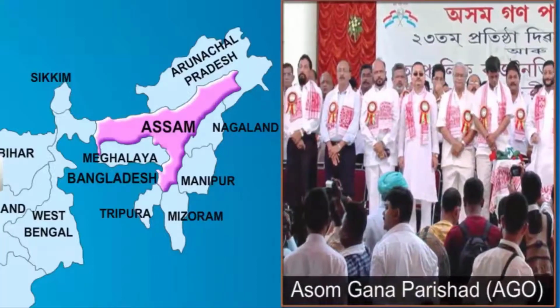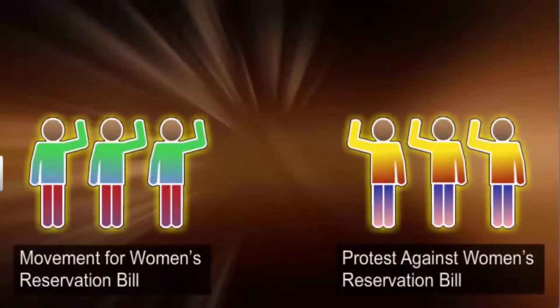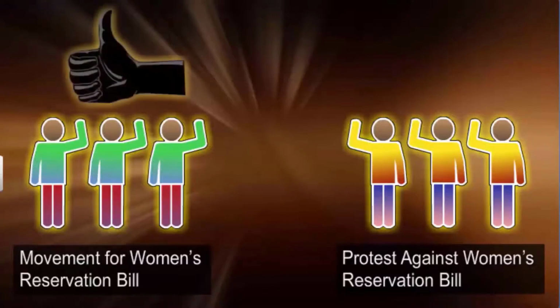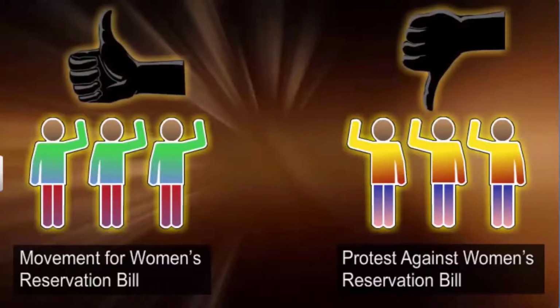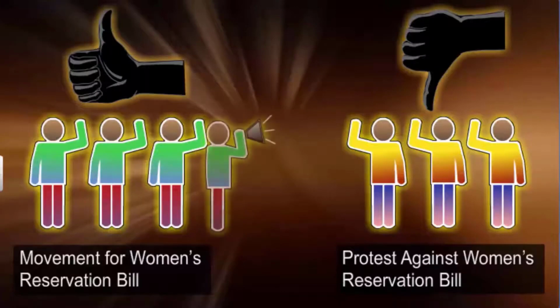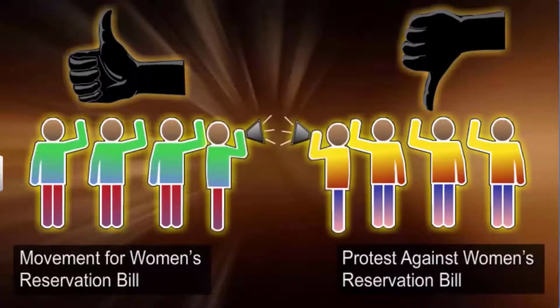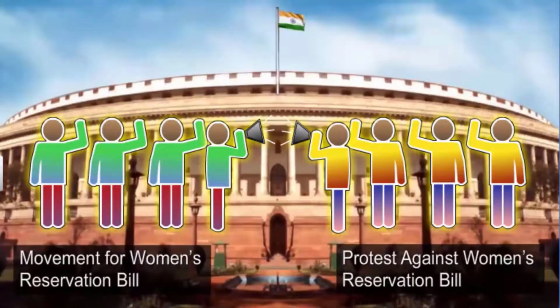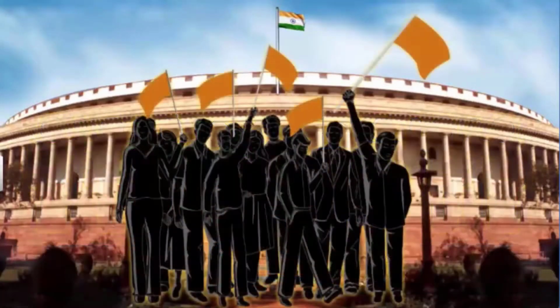Sometimes, these movements give birth to political parties. Take the case of the students-led Assam movement against foreigners. When this movement came to an end, it led to the formation of the Assam Gana Parishad. In most cases, the relationship between parties and interest groups or movement groups is not direct. They often take positions that are opposed to each other. However, they are also in constant dialogue and negotiation.